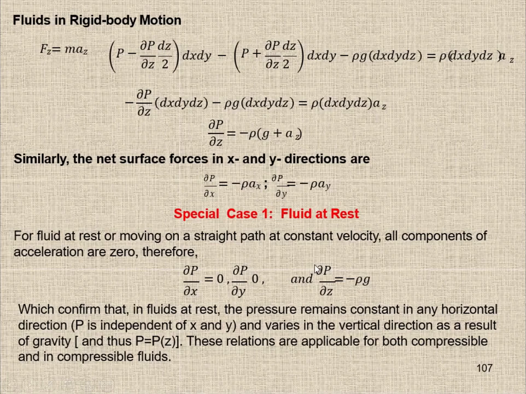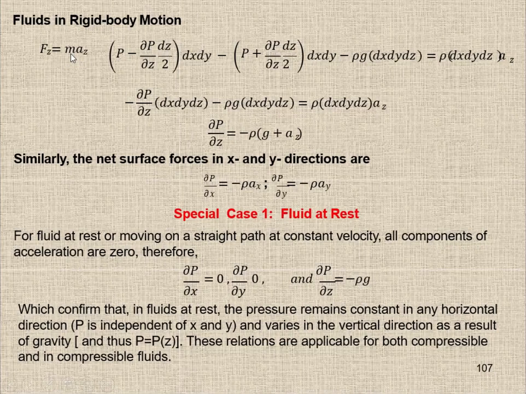Okay, so let's take sigma force equals 0 in the z direction. So what are the forces acting in the z direction? The pressure force in the positive direction, this pressure force in the negative direction, and this is the weight acting in the negative z direction. Mass is equal to density into volume.